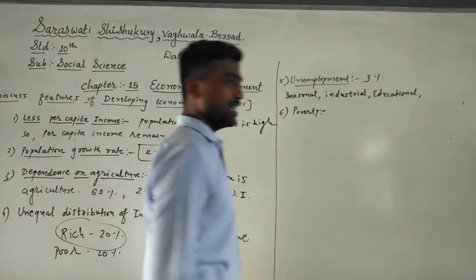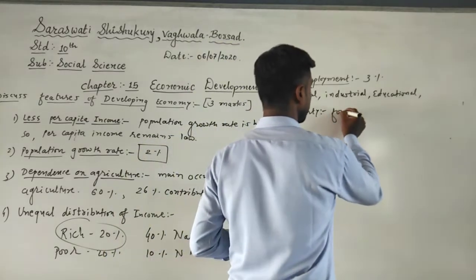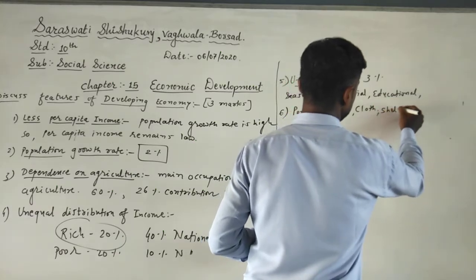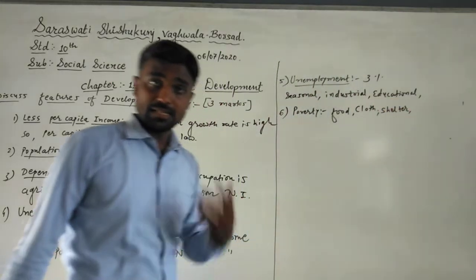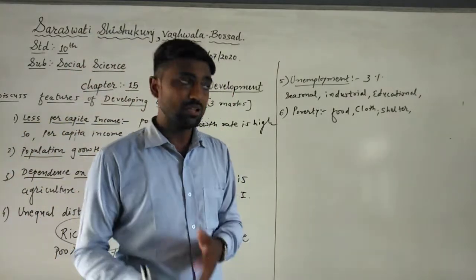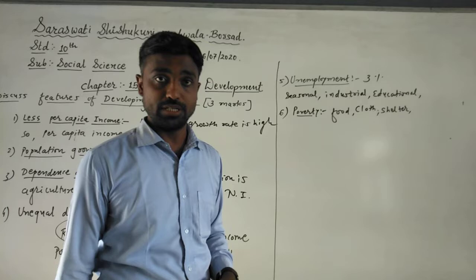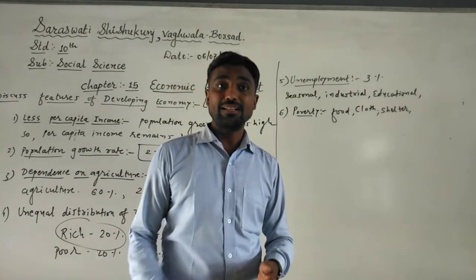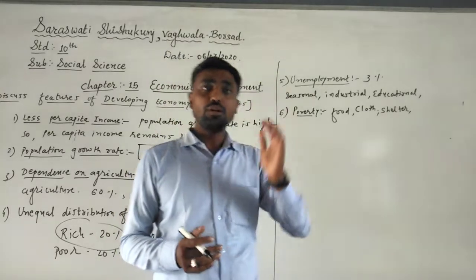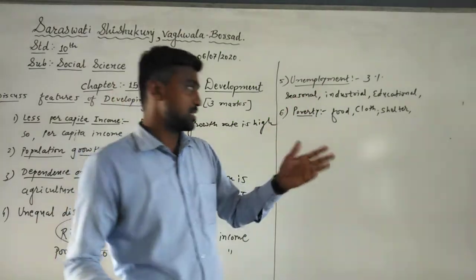Now the sixth feature of the developing economy is poverty. Poverty means the person doesn't get the basic necessities, for example food, clothes, shelter, education, health services, medical facilities. When these are not fulfilled for a person, this is called poverty or a situation of poverty. This also seems too high in developing countries. For example, in our country, 26% of people are living below the poverty line. It means nearly 51 crore people are living below the poverty line. The number is too high. Understood?